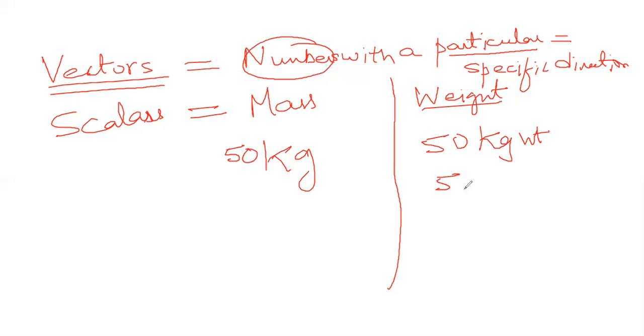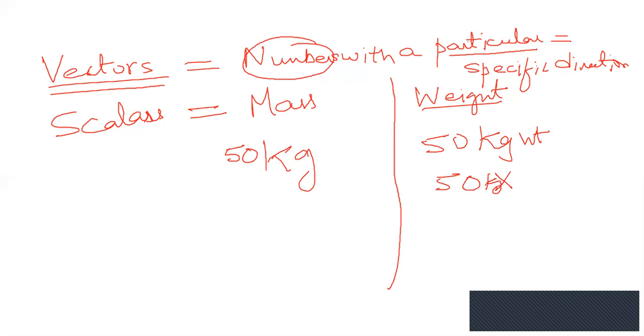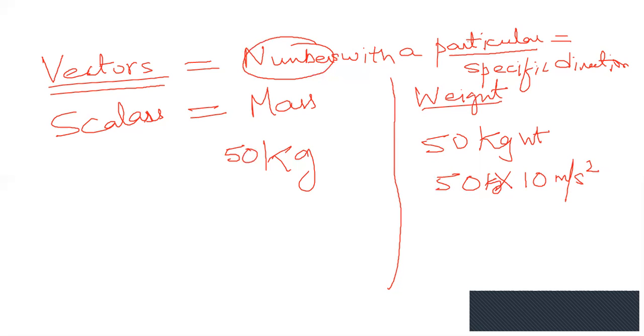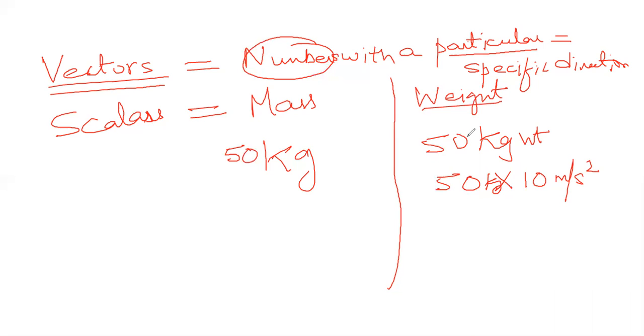50 kg weight means 50 kg mass multiplied by the gravitational acceleration on the planet you are living on. What is the planet you are living on? Earth. So 10 meters per second square. Not actually 9.8. You can take it as 10 in general. In your numericals, you take it as 10. Otherwise, it is actually 9.8. That is the only correct answer. Understood? Generally, it is not 10. 10 is only an approximation for numerical solving.